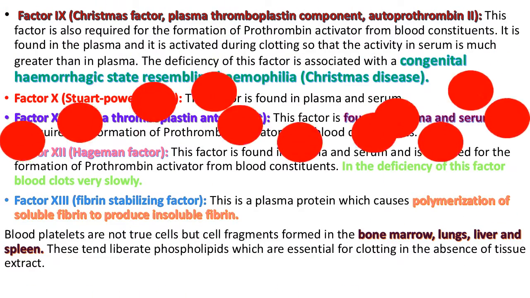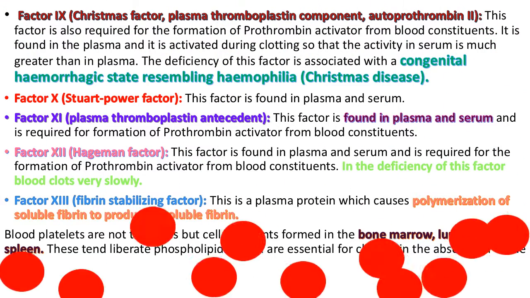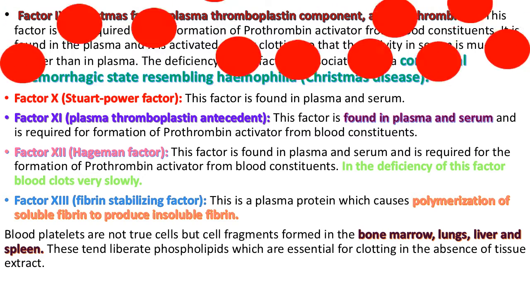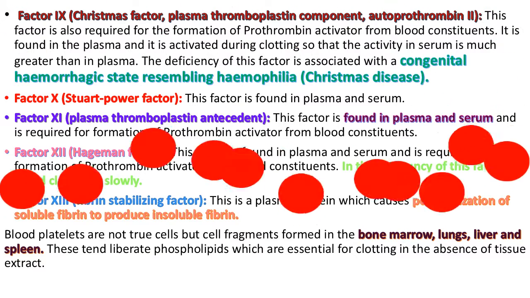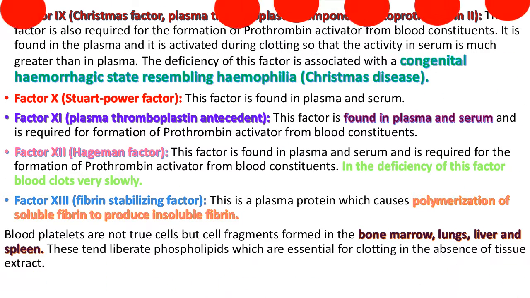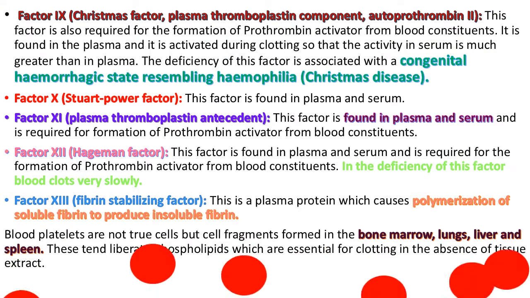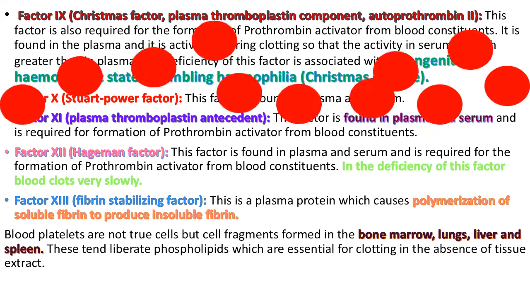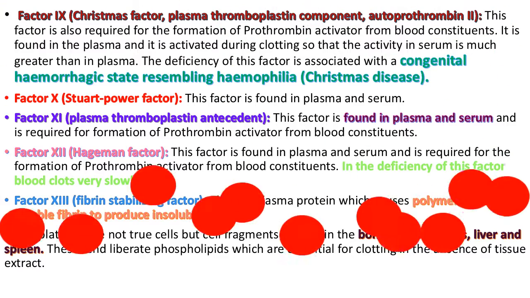Factor 9, Christmas factor, also known as plasma thromboplastin component or autoprothrombin second. This factor is also required for the formation of prothrombin activator from blood constituents. It is found in the plasma and it is activated during clotting, so that the activity in serum is much greater than in plasma. The deficiency of this factor is associated with a congenital hemorrhagic state resembling hemophilia, Christmas disease.